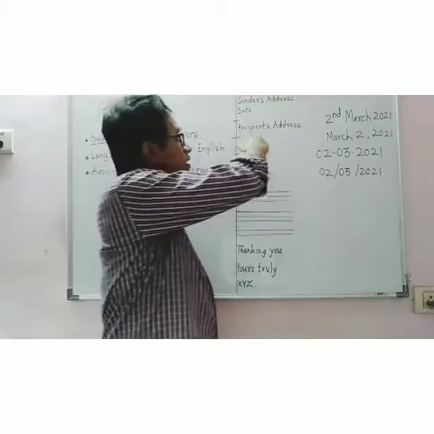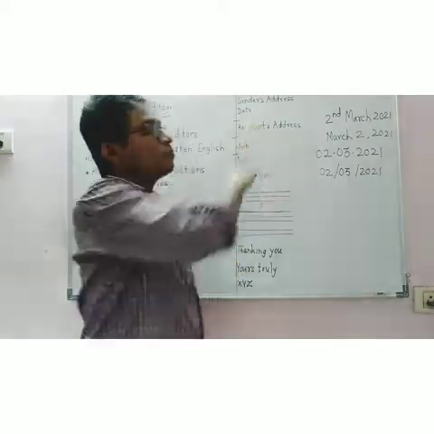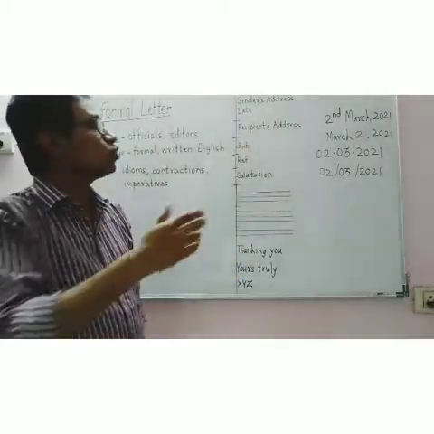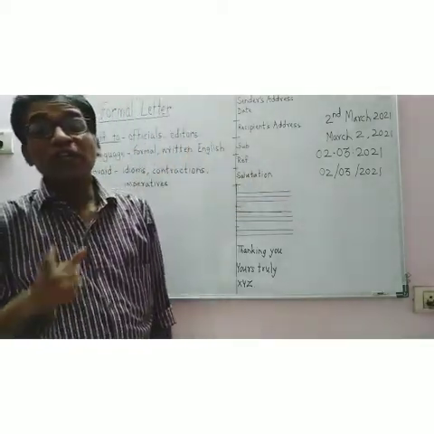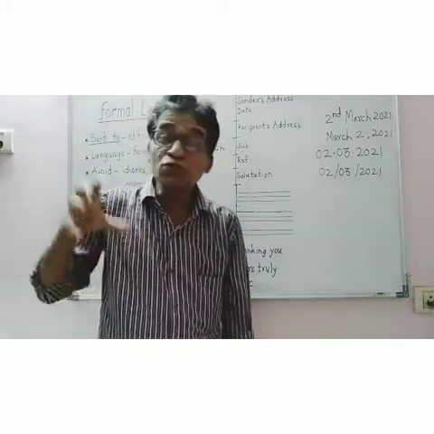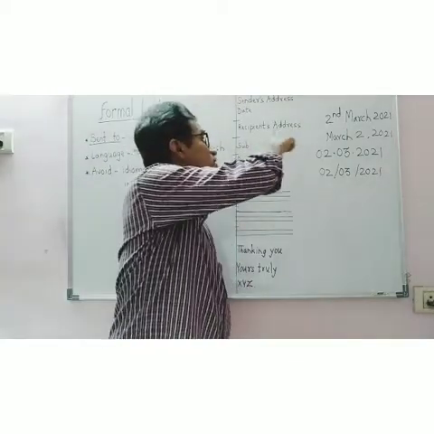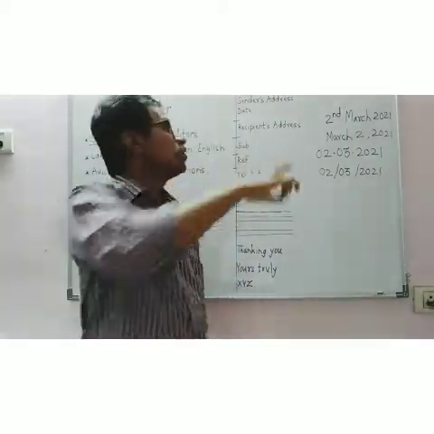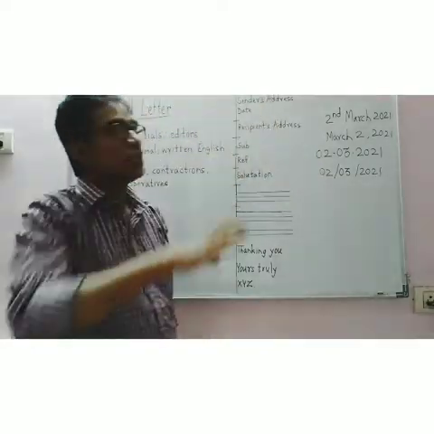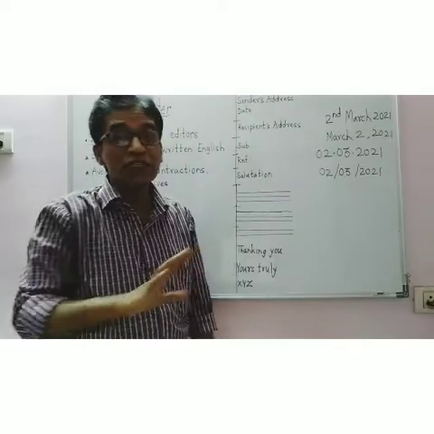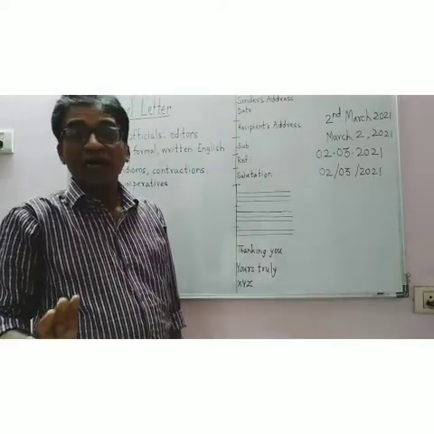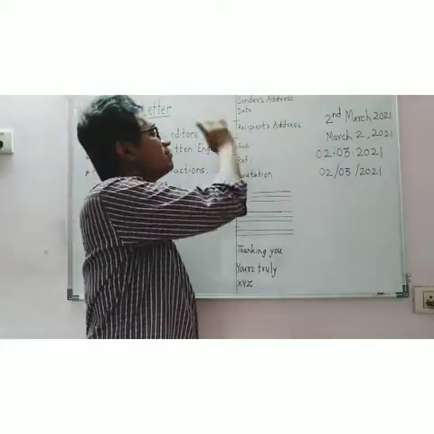So the recipient's address will come here, means to whom you are sending the letter, the address. In the advertisement in the newspapers, this address is given. You have to write that recipient's address, but don't mention the date. Date is not mentioned in the recipient's address. Again leave a line.